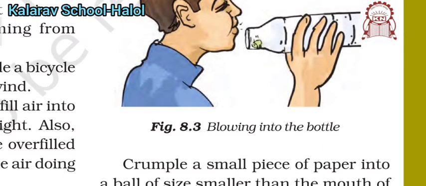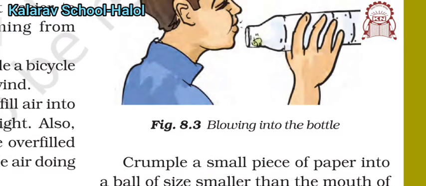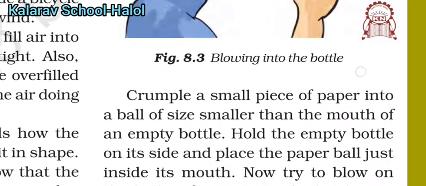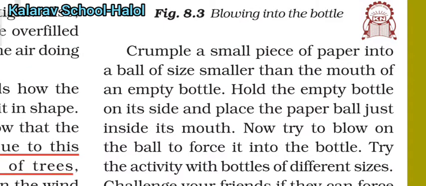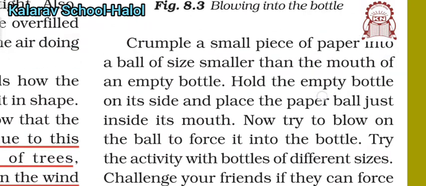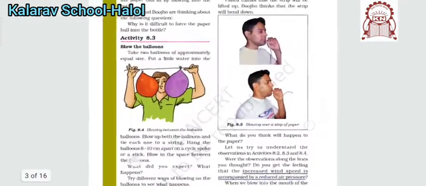Place a small crumpled piece of paper, smaller than the mouth of the bottle, at the mouth of an empty bottle and hold the bottle on its side. Place the paper ball just inside its mouth and try to force the ball into the bottle. You can do this activity with different sizes of bottle.